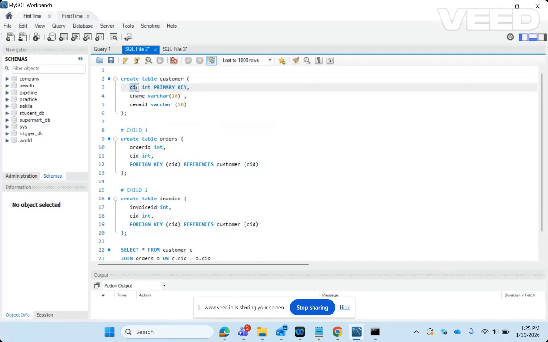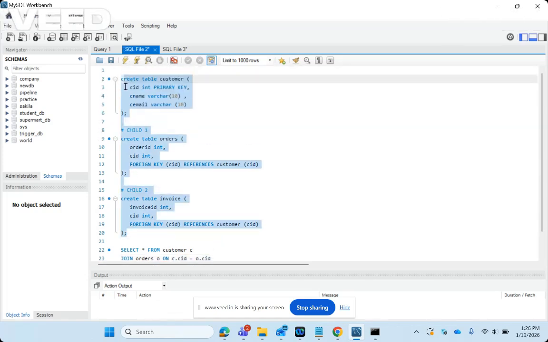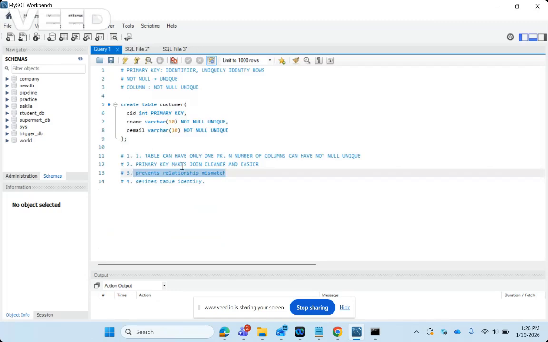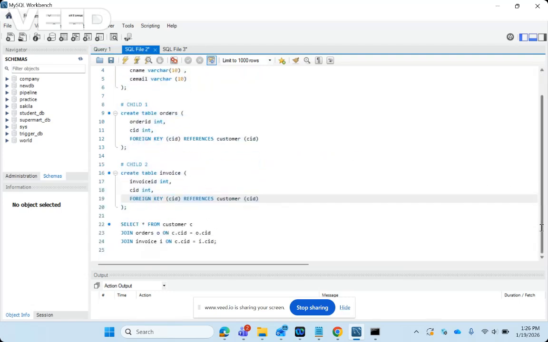So this is how using a primary key makes joins cleaner. The joins are cleaner, the logic is not complex. You are just using one column by which you are joining all the tables together. The joins are cleaner and easier. They are very easy to read as well, whereas it also prevents the relationship mismatch.